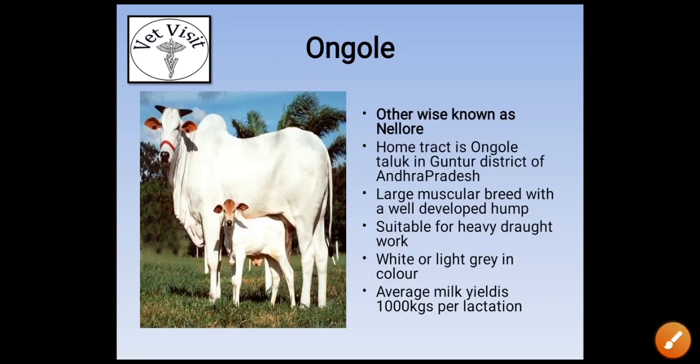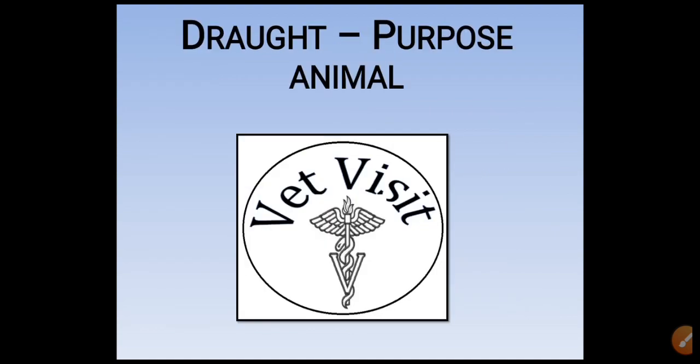Ongole, otherwise known as Nellore. Home tract is Ongole in Guntur district of Andhra Pradesh. A large muscular breed with a well-developed hump, suitable for heavy draught work. White or light grey in color, and average milk yield is about 1000 kgs per lactation.